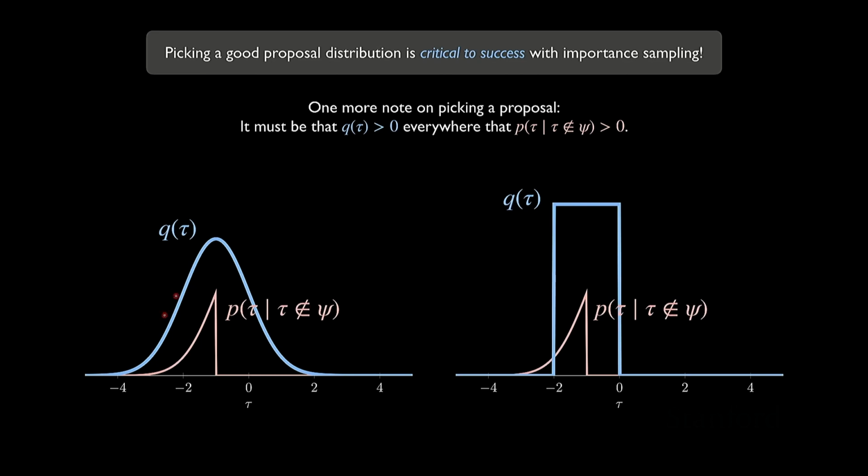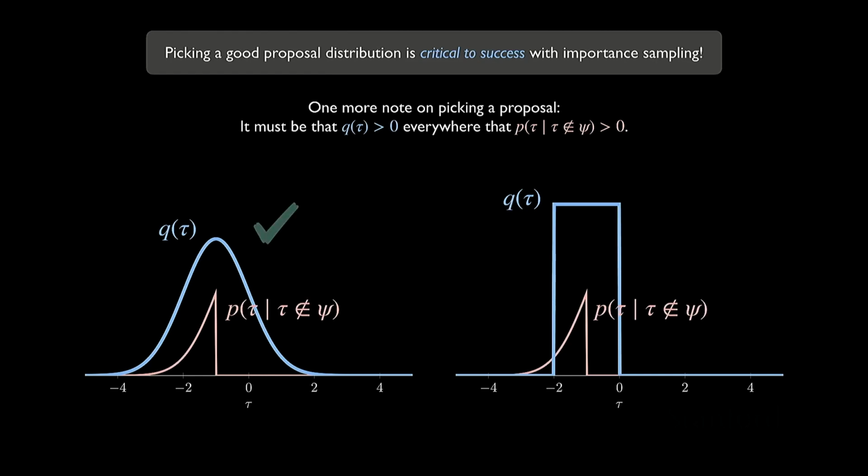So if we just look at this example on the left here, where our proposal is a Gaussian distribution, can someone tell me if this property is satisfied? Yeah, people nodding their heads. Yep, it's satisfied. A Gaussian distribution assigns non-zero probability everywhere. This is not going to be an issue. Okay, how about over here where we have this uniform distribution as our proposal? Yeah, no, because there's some region here where the probability density of the failure distribution is non-zero, but we would never sample failures from that region, and so our importance sampling estimator would be inaccurate.